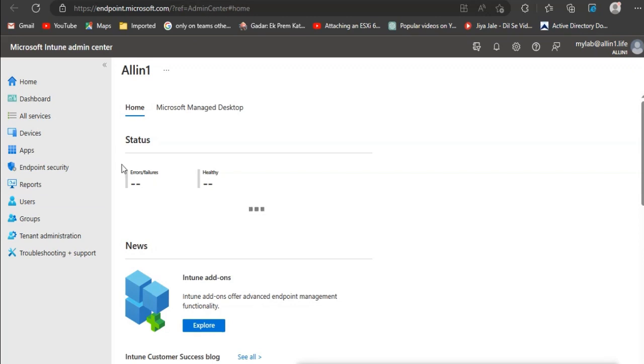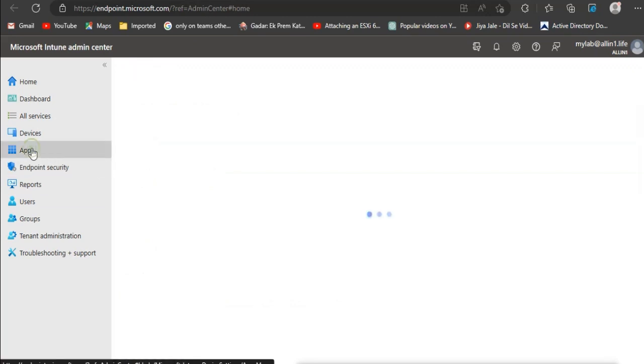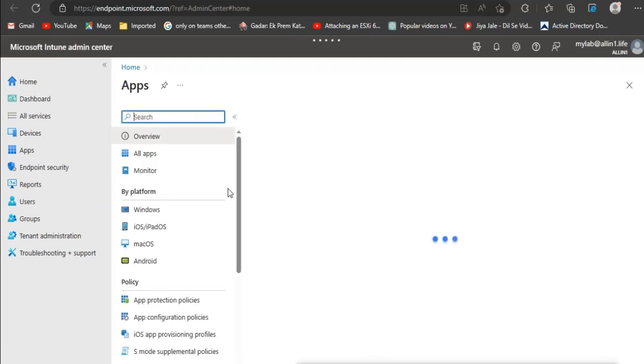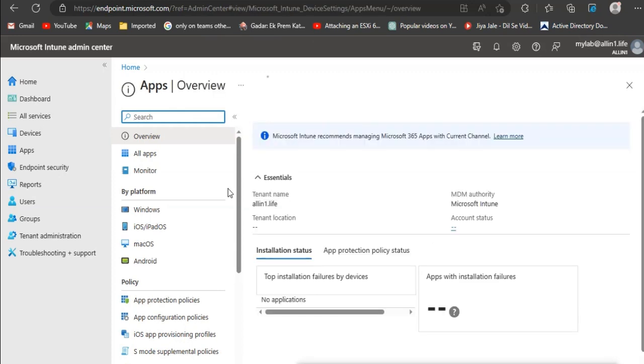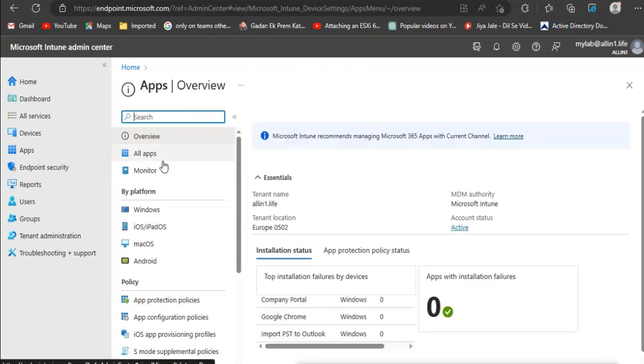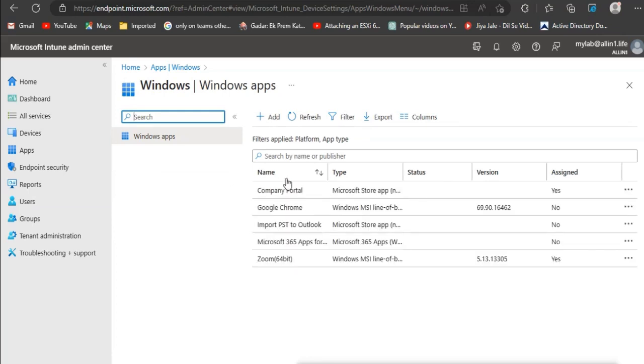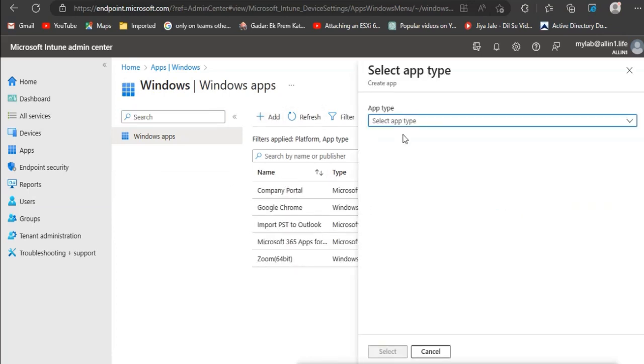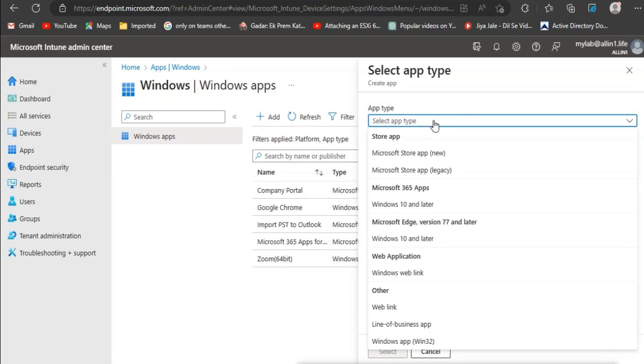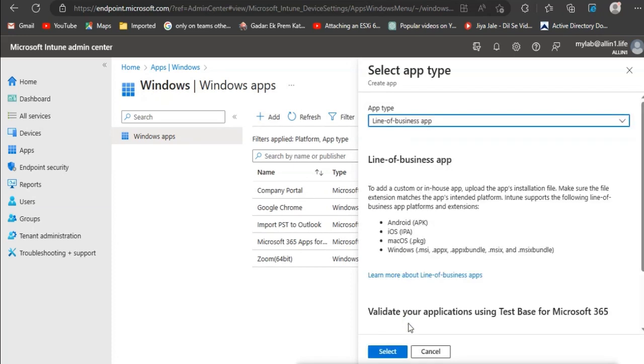Go to Microsoft Intune Admin Center and click on Apps. Select Windows and click on Create App. Select app type as Line of Business App. Line of Business App supports MSI packages,